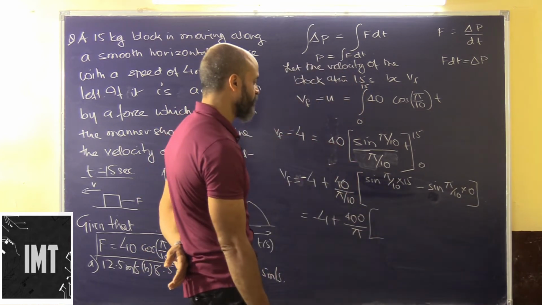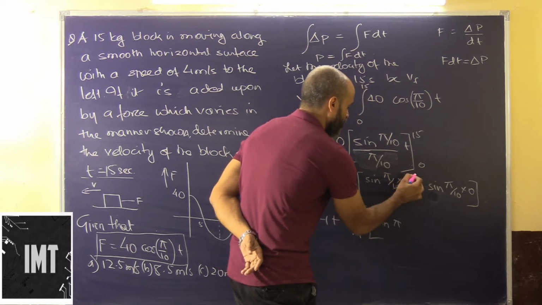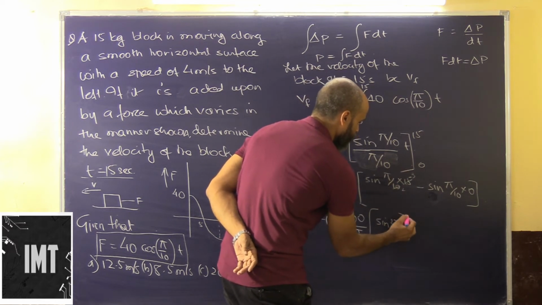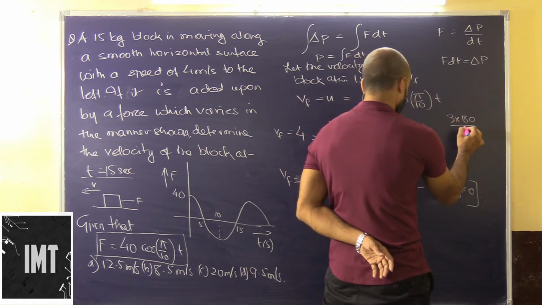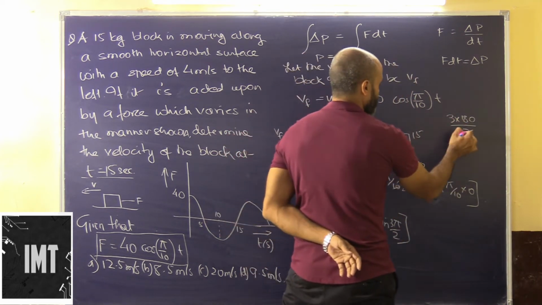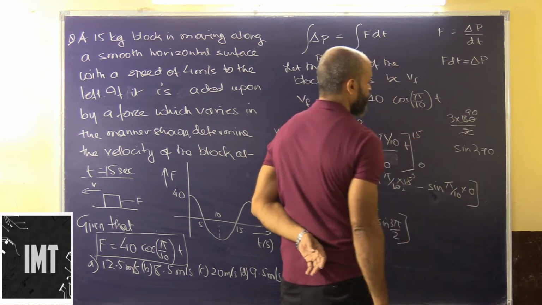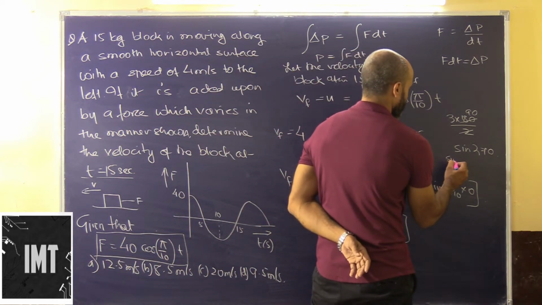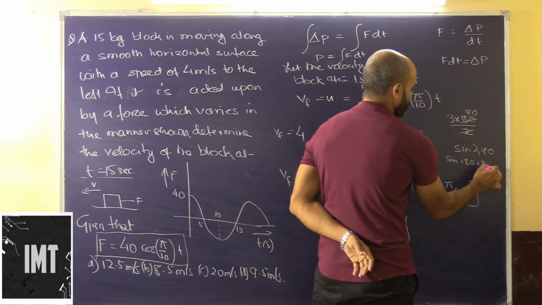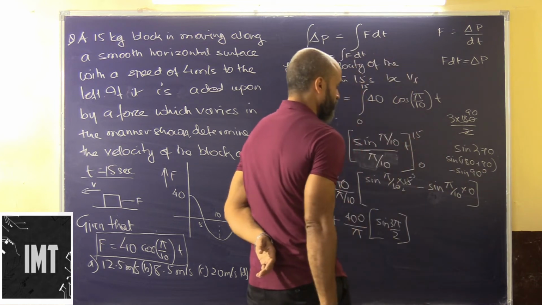Sin pi by 10 into 15 will be sin of 3 by 2 pi, since 5 threes are 15. That is 3 into 180 by 2, sin 270, sin 3 pi by 2. And sin 270 we know is sin of 180 plus 90. In that case it will be minus sin 90.